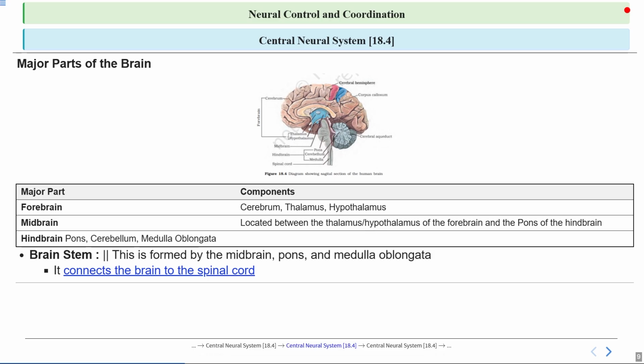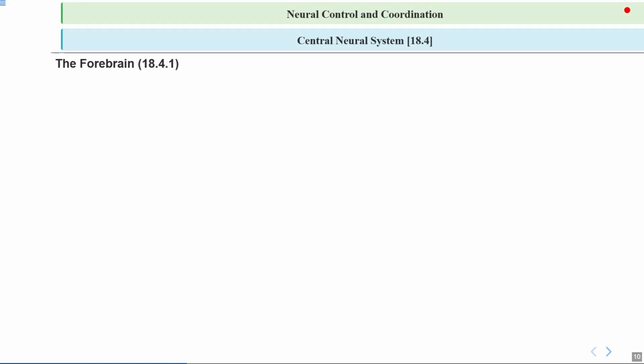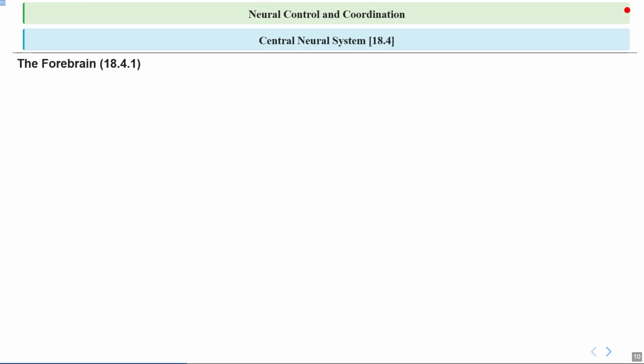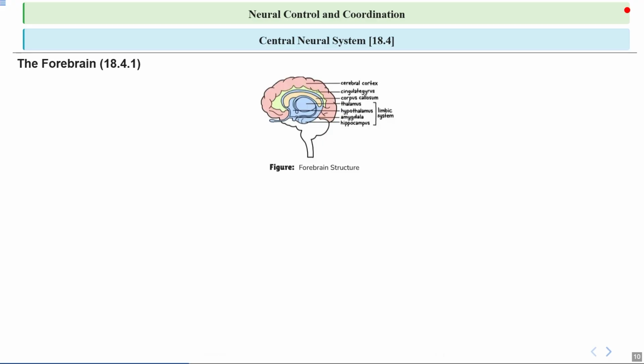So we have learned about the major divisions of the brain and how the brain stem serves as the vital link to the spinal cord. Remember, each part of the brain has a unique role, but they all work together to control everything we do. Let's talk about the forebrain. It is responsible for many of the higher functions that make us human, like thinking, memory, and voluntary movement. Let's talk about its structure and specific function. You can see the structure of the forebrain and its parts.